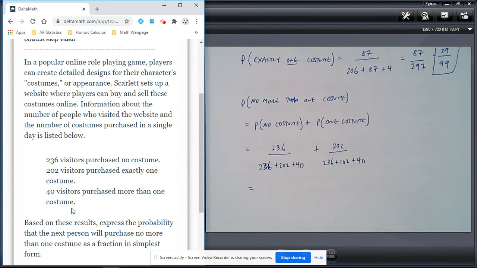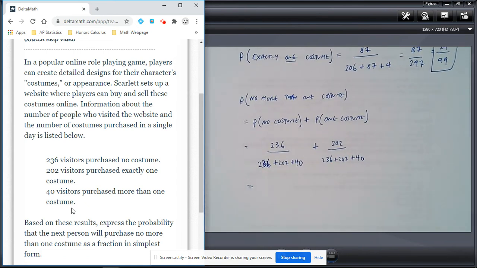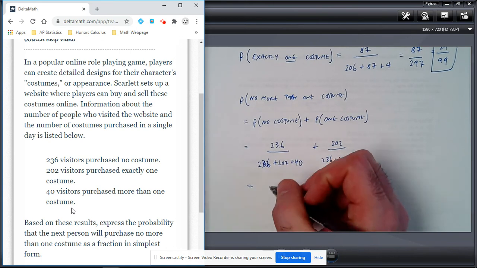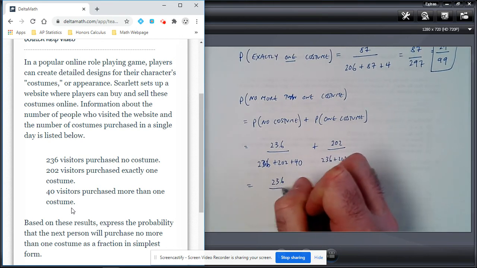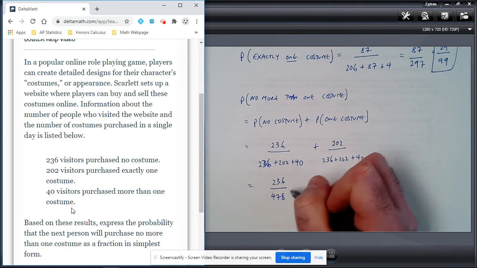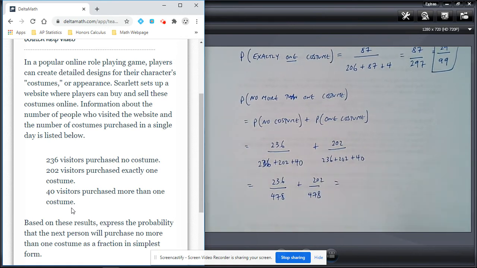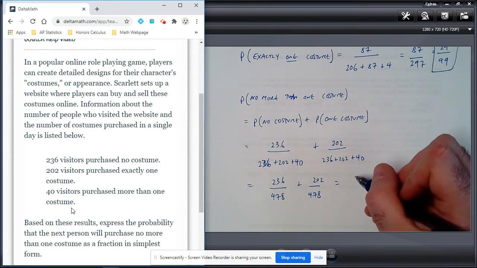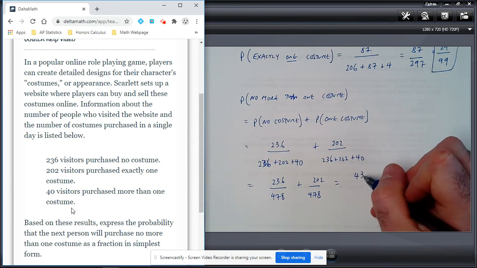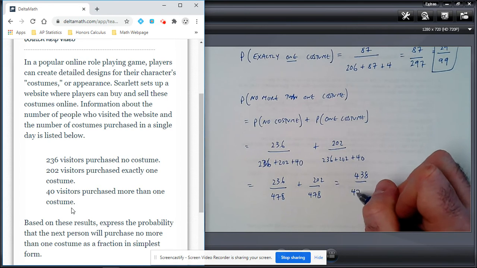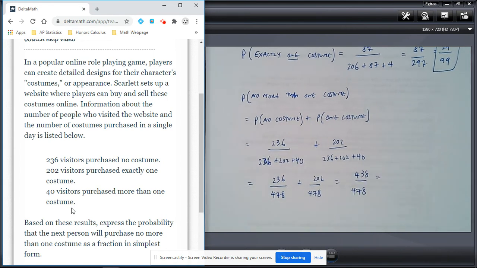So now what we want to do is simplify both of these fractions and then add them up together. So let's add up the 236 plus 202 plus 40, and we'll get 478. So I know that one will be 478 here too as well. So basically add these two together and you will get 438 over 478. Because it asks for the fraction in simplest form, let's see if we can break this down at all.